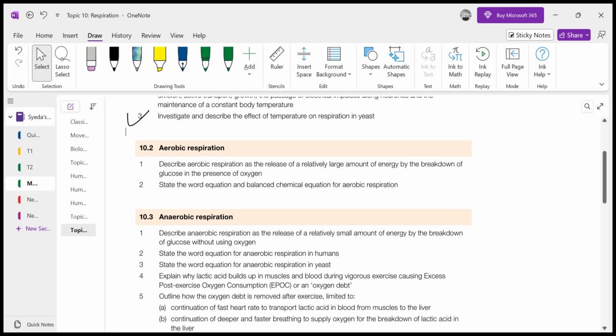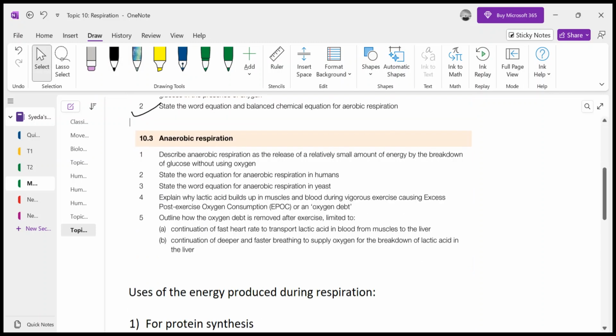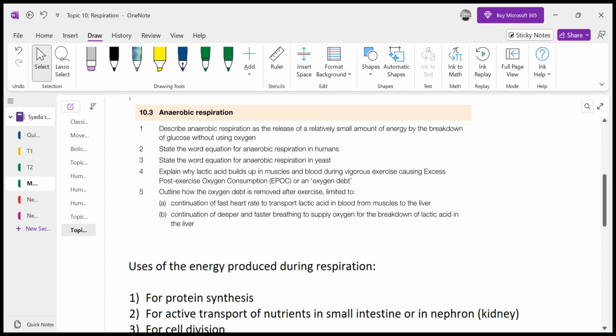Okay, yeast anaerobic respiration is also called fermentation, alcoholic fermentation. Then we have also discussed aerobic respiration, and the word and balanced chemical equation of aerobic respiration. Regarding anaerobic respiration, we have discussed what it is. We have also discussed the word equations, and now two important things are left to be discussed.